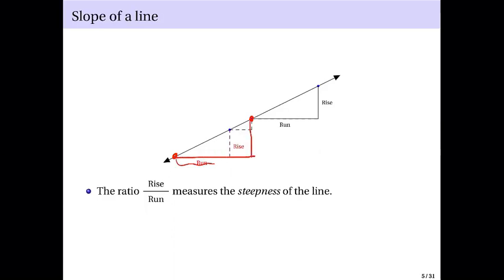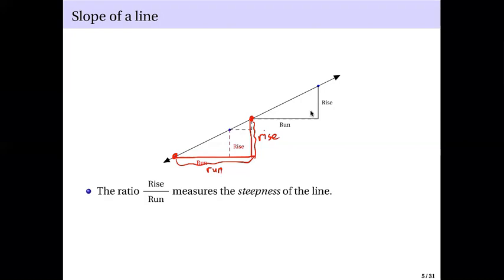This guy will have some measure of run and this guy will have some measure of rise. If I get the ratio rise over run, it's still the same as the other rise over runs.